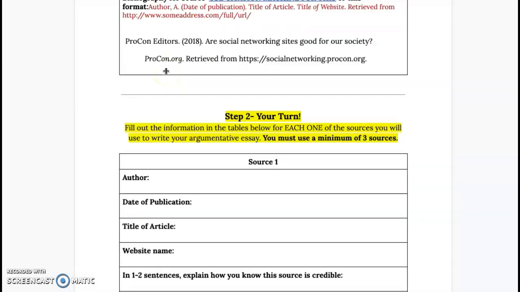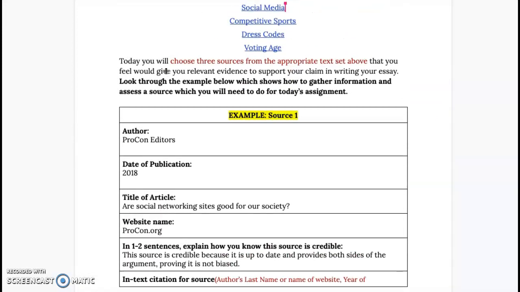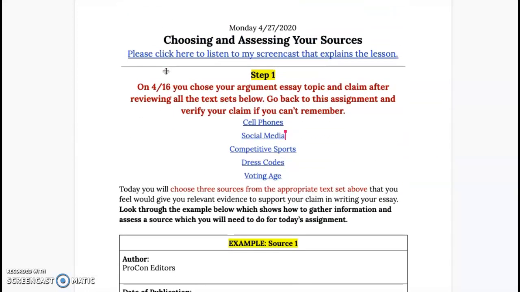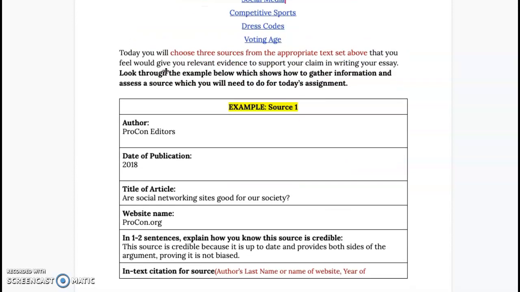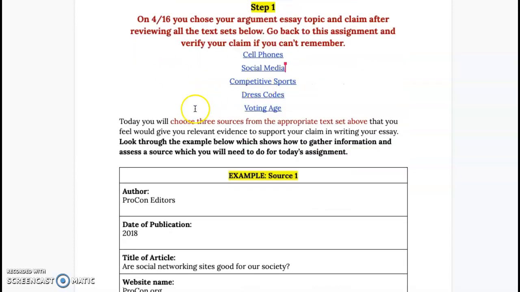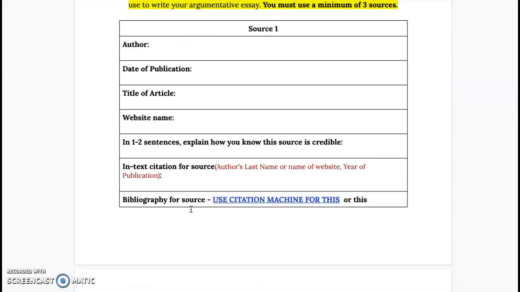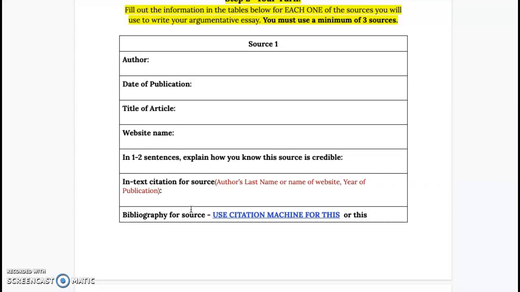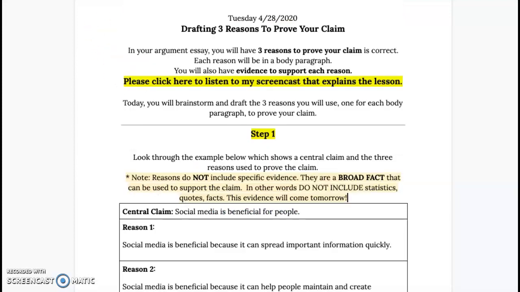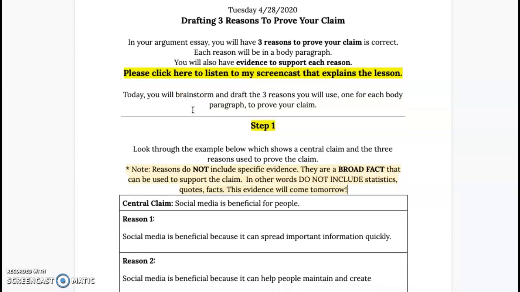Yesterday, just kind of quick review, you thought about your claim that you came up with on the 16th, and you went to your text set that went along with your claim, and you found 3 websites that you're going to be able to use to prove your claim, and you filled in some information. So you're going to use these websites today. Let me go back to today's. Here we go. So for our assignment, we need those websites.